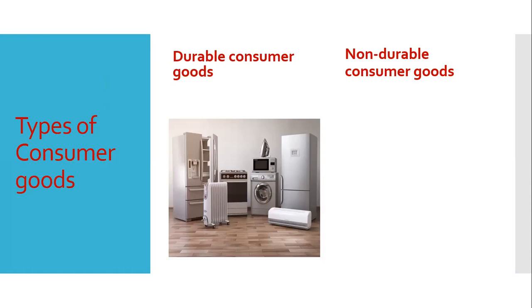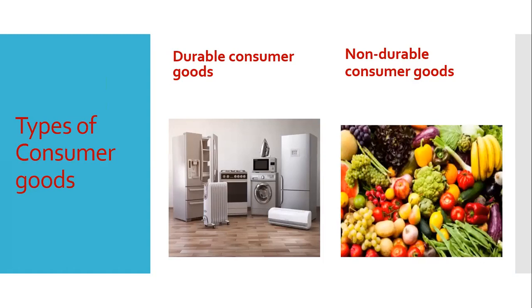Its durability is minimum 1 year. And non-durable consumer goods, you can understand from the example, like food, fruits, vegetables. These are non-durable because if you do not consume them within a few days, they will get spoiled or rotten. So this type of goods are called non-durable consumer goods.